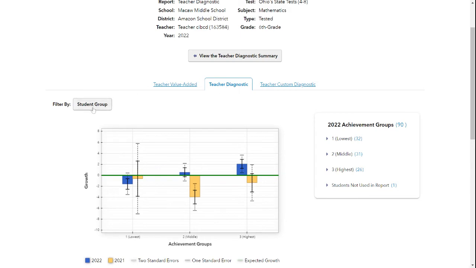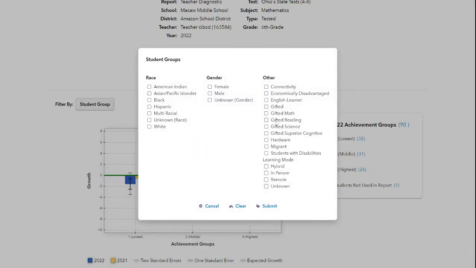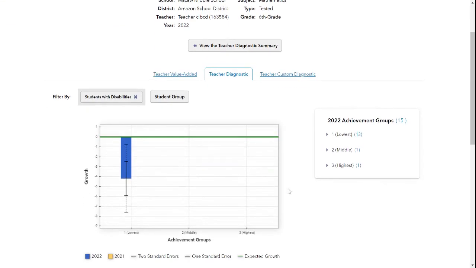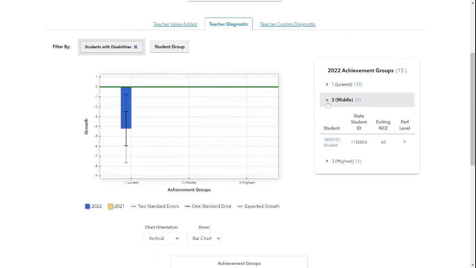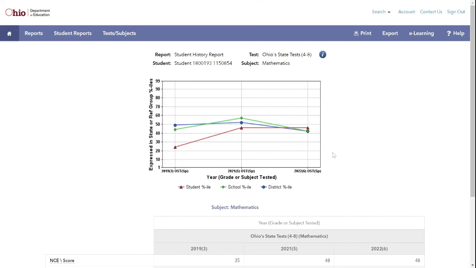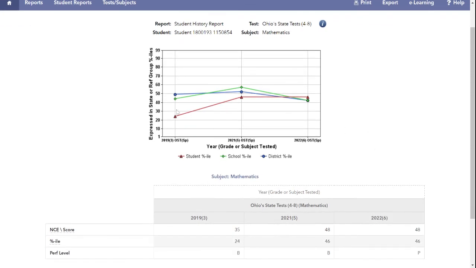I could do it right from the diagnostic tab, and I'm going to just choose students with disabilities, hit submit. And if you notice, my students with disabilities, where they fell. Now, let's look here. I have students with disabilities that actually fall in all three groups. It does not just fall in the lowest. Now, these students are not being represented by a bar because I have 5 or less students, and I need 6 students to get a bar. But I could see those students, see who they are, and be able to kind of dig into it to see, oh, this student